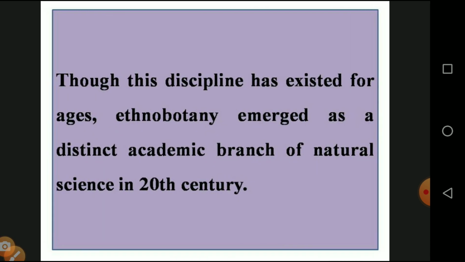Though this discipline has existed for ages, ethnobotany emerged as a distinct academic branch of natural science in the 20th century. Nowadays, many types of diseases are caused by highly adapted organisms such as bacteria, fungi, protozoa and some viruses. They are not treated with allopathy or any English medicine. All these are controlled only by plants, plant-oriented products and plant-based medicinal systems. So from the 20th century, ethnobotany has been added as an academic branch of natural science.